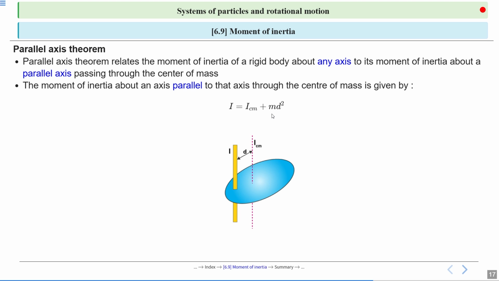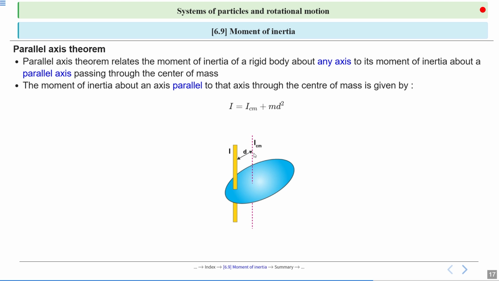Here I is moment of inertia about a new axis. ICM is the moment of inertia through center of mass. M is the mass of the body and D is the distance between the two axes. So think of it like, suppose you are shifting the axis away from the center.